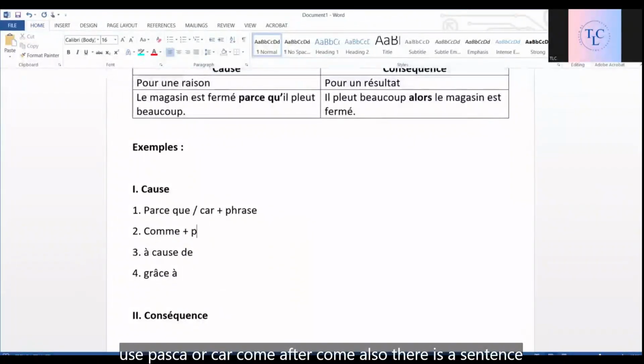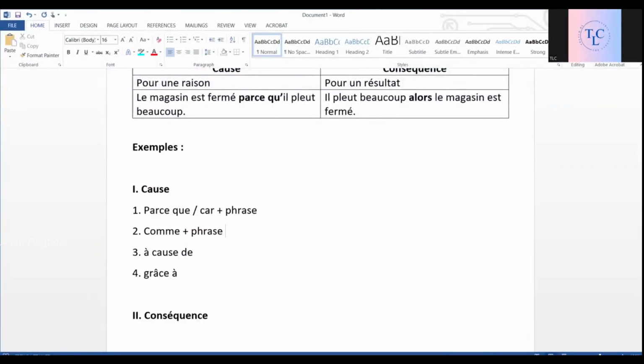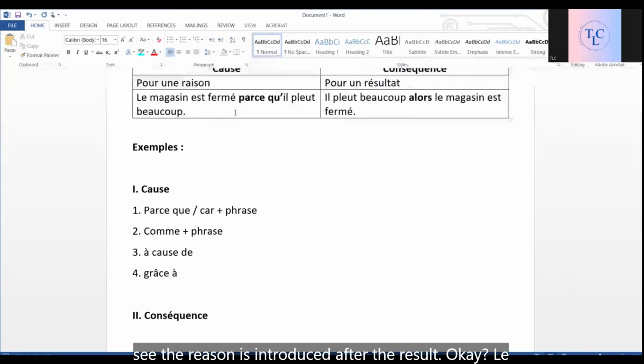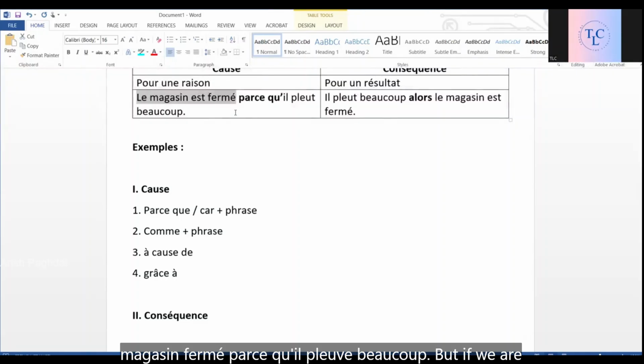Comme. After comme also there is a sentence. Then what is the difference between parce que and comme? Here you see the reason is introduced after the result. Le magasin est fermé parce qu'il pleut beaucoup. But if we are giving the reason first and then we are telling what happened, then we use comme.